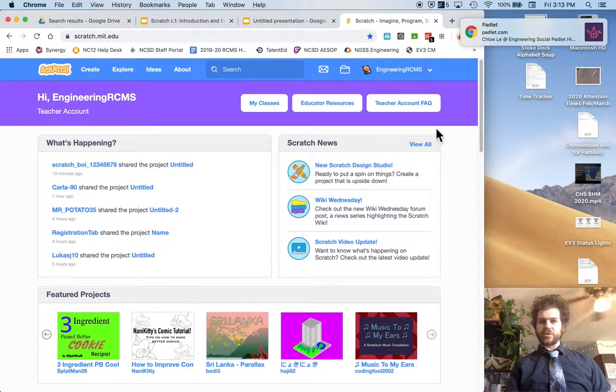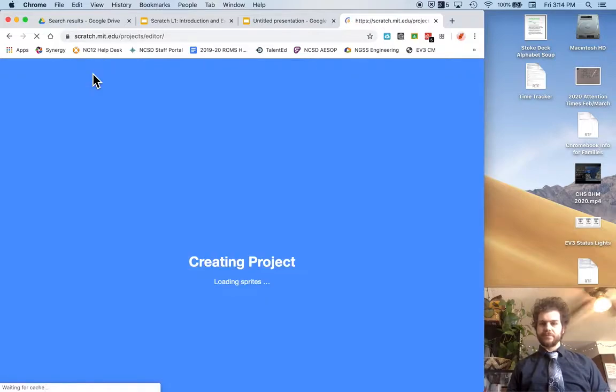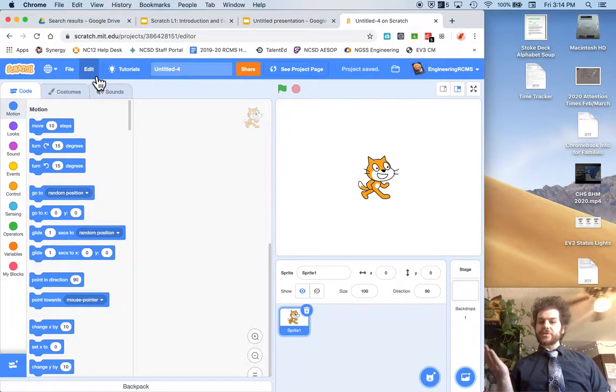So here's the Scratch homepage, and this is what you see when you log in. If you click on Create, it'll start a new Scratch project for you. There's a bunch of different parts of a Scratch project. This window here is your program. So this is where you can see what's actually happening.